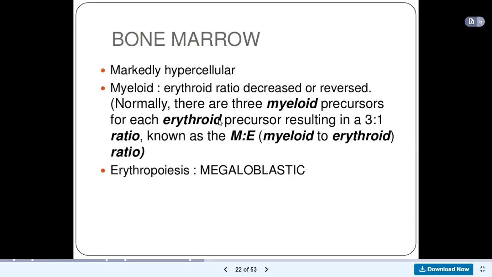So there's a decrease in the myeloid to erythroid ratio. Instead of 3:1, we might have 3:2, or even 2:1 or 2:3. Then in erythropoiesis, what happens at the end will produce megaloblastic cells.